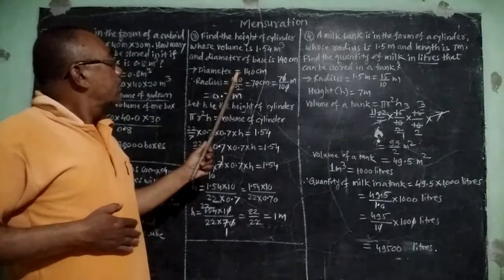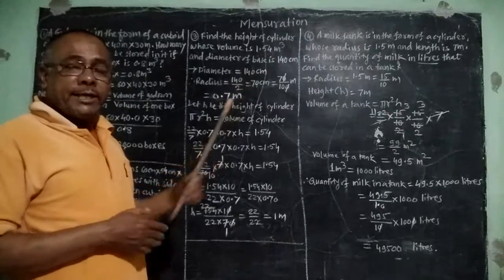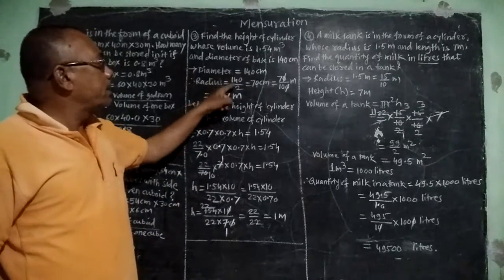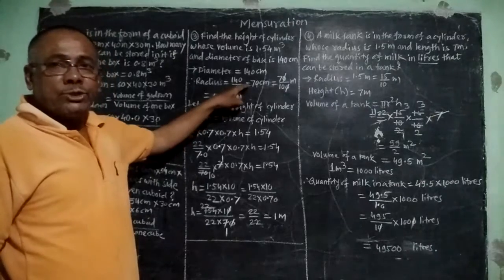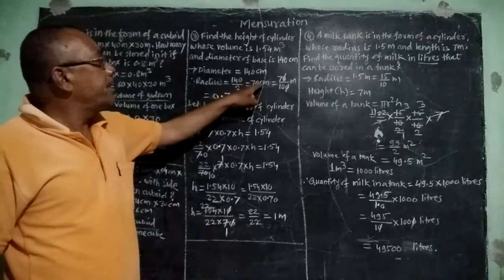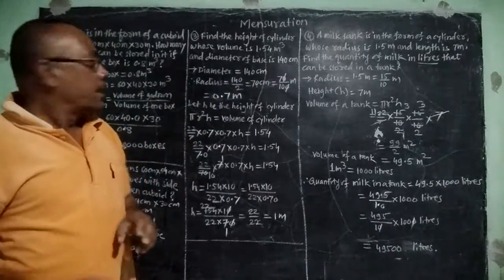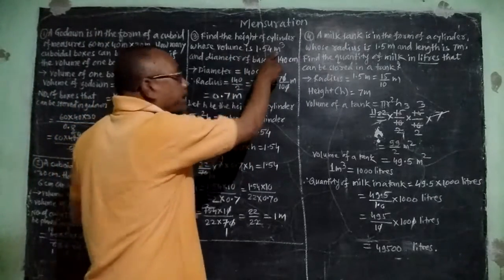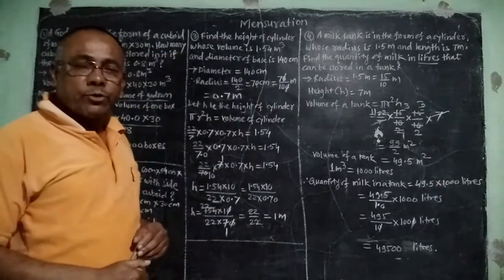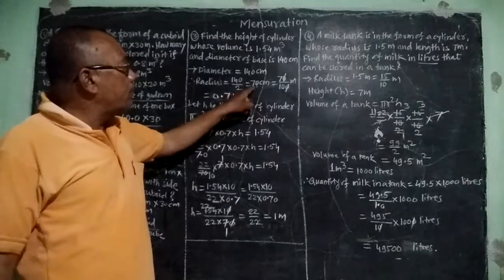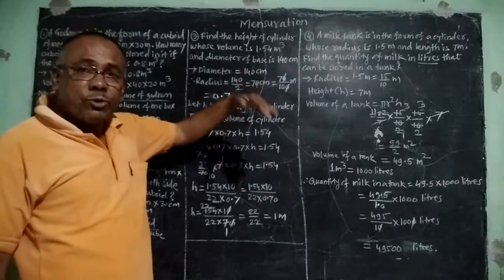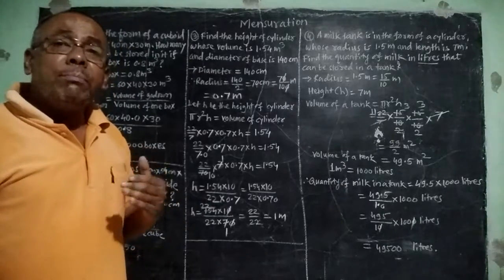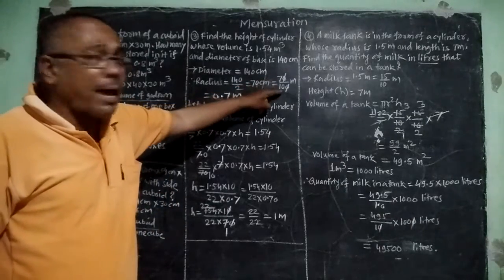First of all, the diameter of the cylinder is 140 centimeter, and therefore the radius is equal to 140 divided by 2, and that is equal to 70 centimeter. But here the radius is in centimeter and the volume is in meter cube. So we must convert 70 centimeter into meter, and to convert this we must divide 70 by 100.